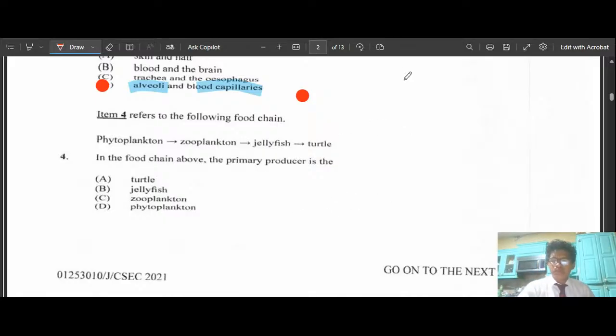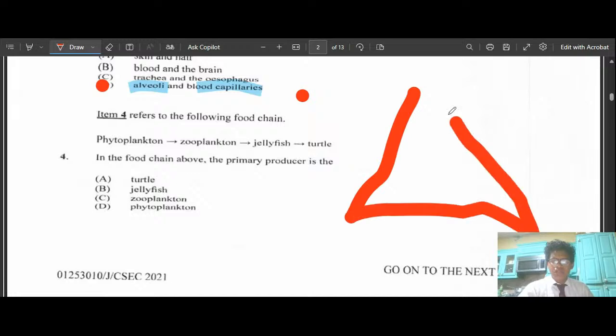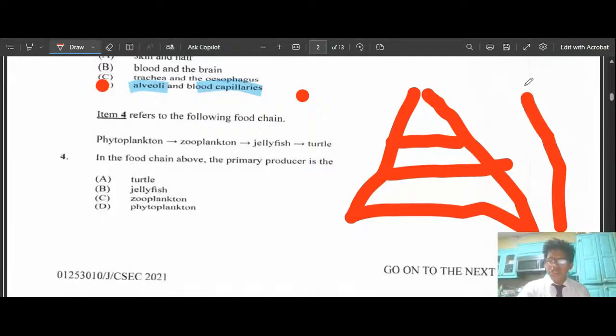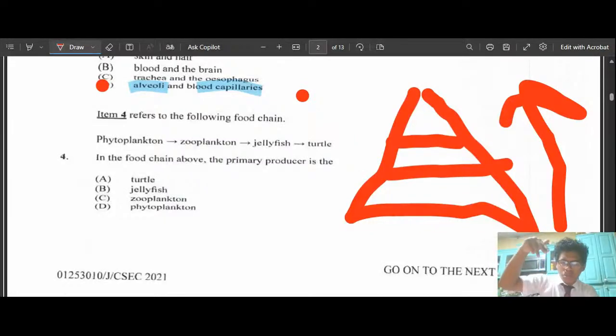As we know, if we have a triangle food chain, we usually start off with the primary producer, and as we go up, the energy decreases. This is a basic law when it comes to the food chain. I'm just using this triangle as an example. So let's just imagine for a minute that at the bottom of the food chain we have the phytoplankton, and as we go up, the actual energy within the food chain decreases, right?